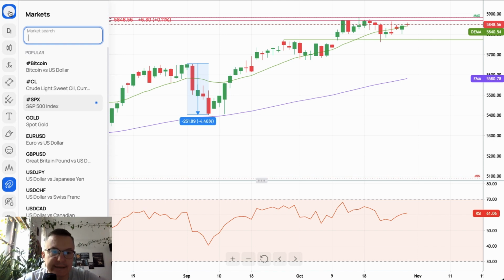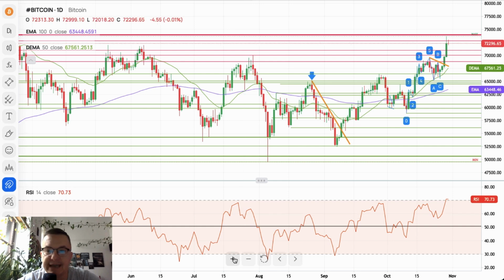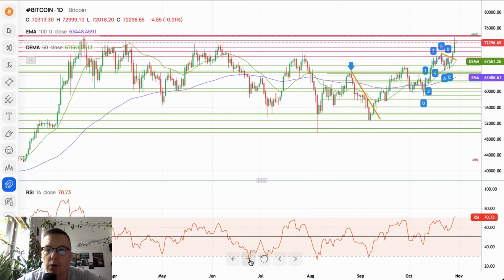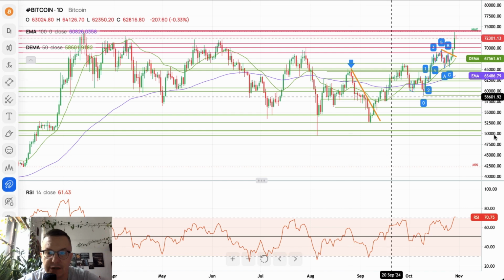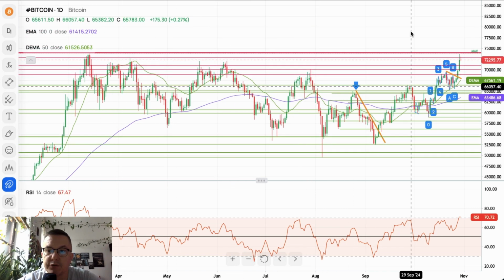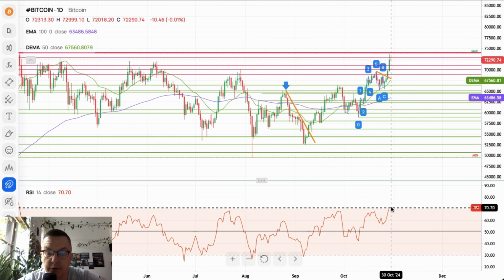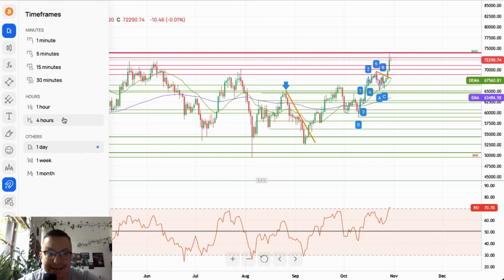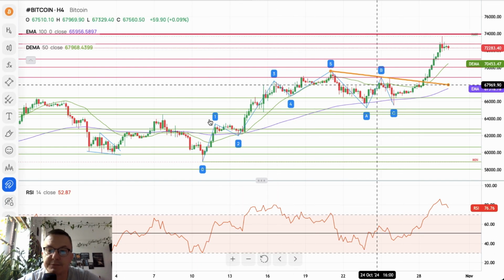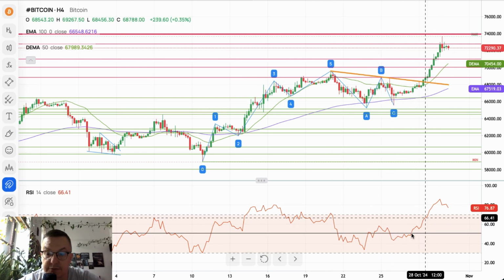Now, last but not least, let's take a look at Bitcoin, because Bitcoin is getting ready to make a new all-time high. The recent high was just short of, let me just calculate very briefly how much it was short. I think it will be just a few hundred dollars. Yes, exactly $200 short of the new all-time high. So please be prepared, despite the fact that we are now in extremely overbought conditions, that this market will test the all-time high or even break it, because this movement after the running flat correction was made is very strong in terms of the momentum.